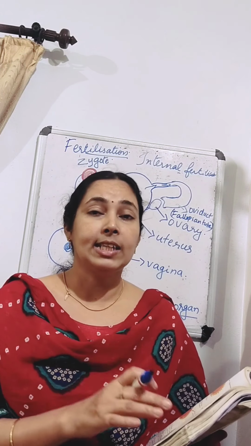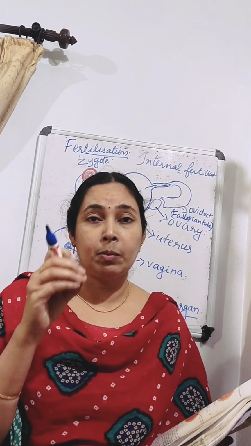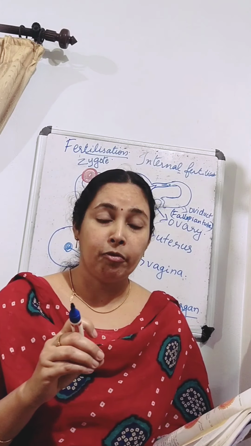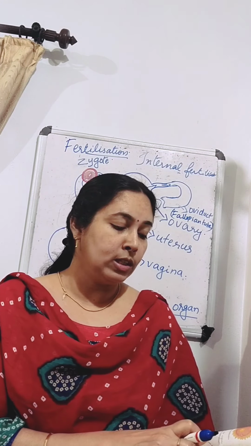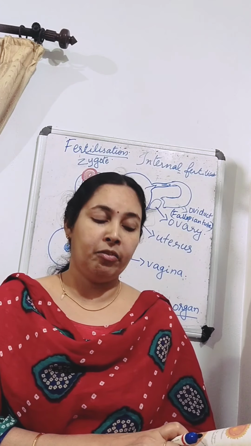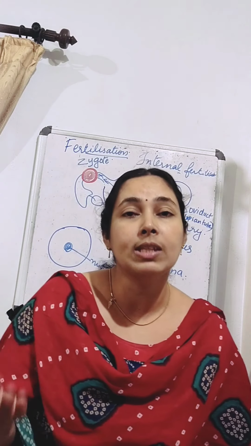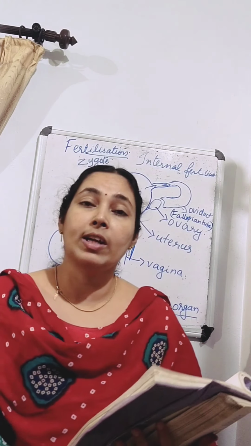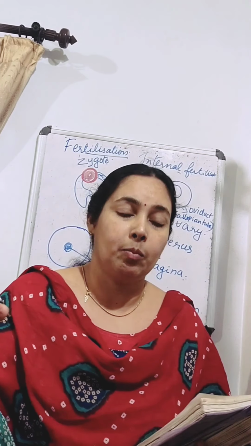In such cases, the doctors collect a fresh ovum from the mother and fresh sperm from the father, and keep them together for a few hours for IVF. IVF means in vitro fertilization, that is, fertilization outside the body.